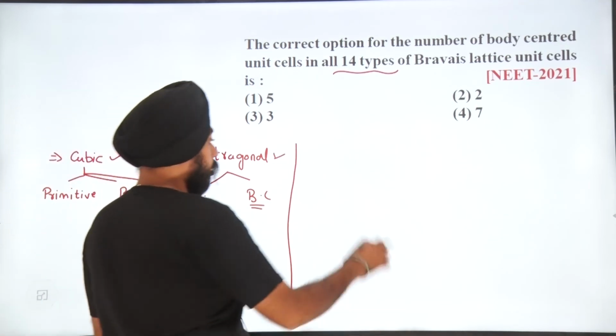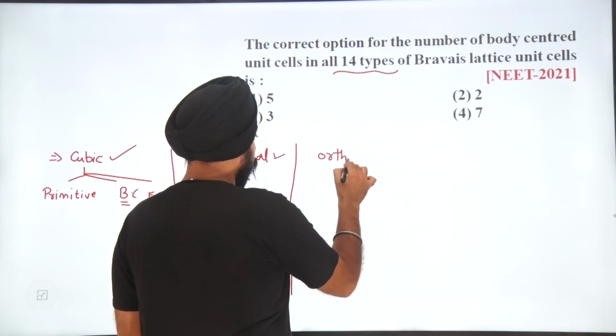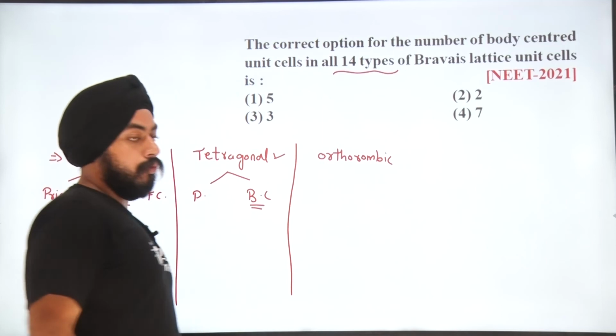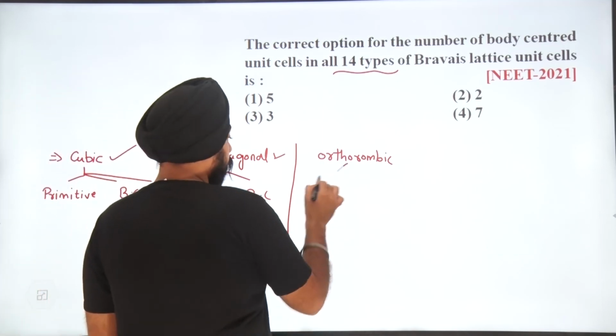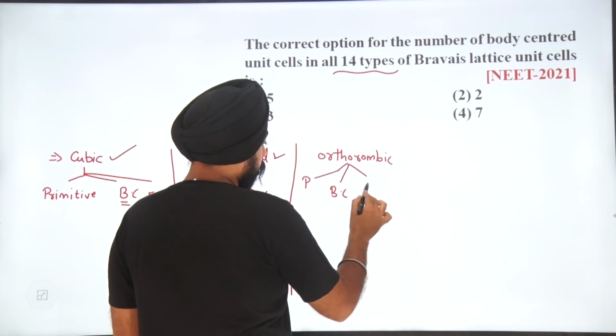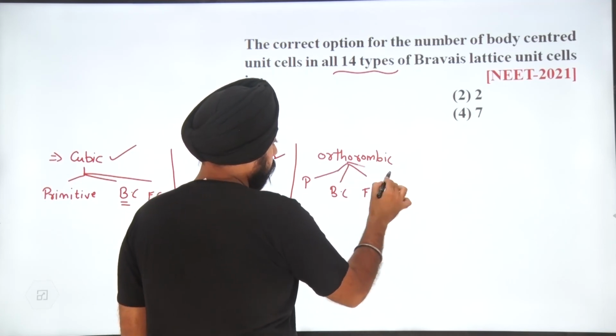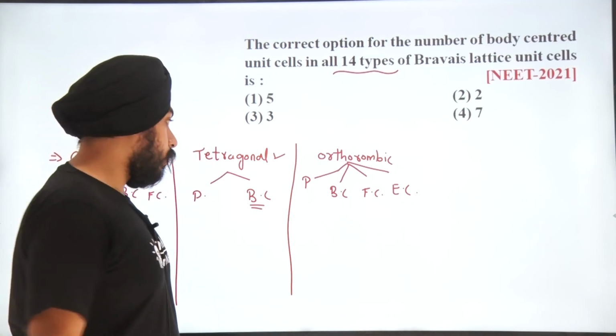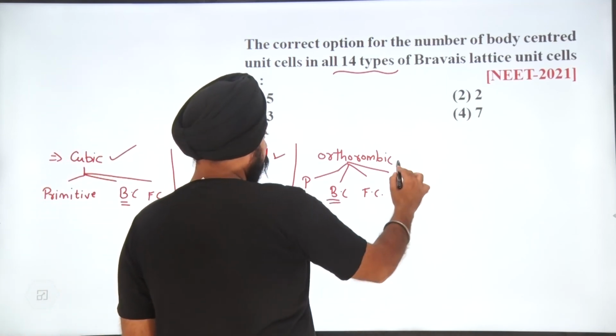Let's move to the next case, orthorhombic. In orthorhombic all 4 types of arrangement are present: primitive, body-centered, face-centered as well as end-centered. So we have body-centered in this.